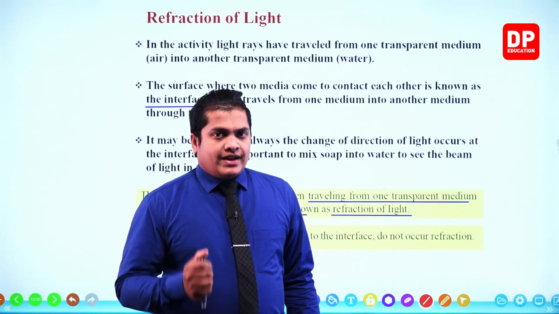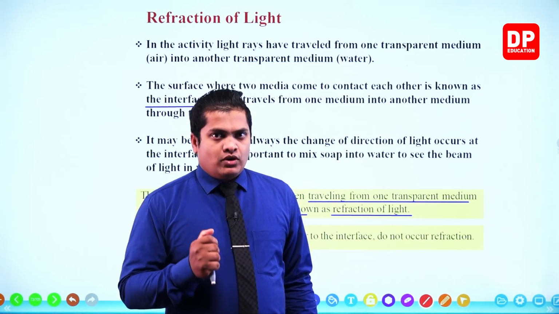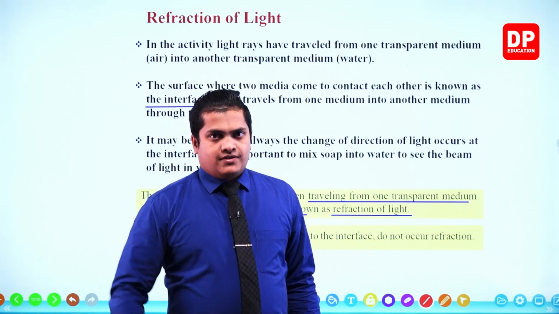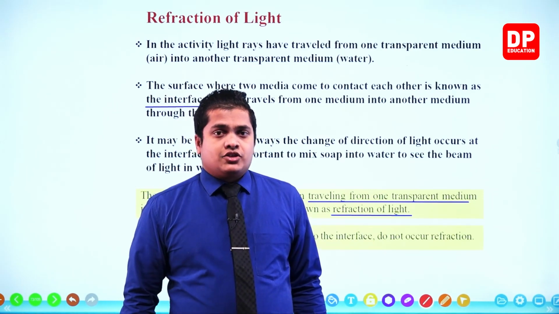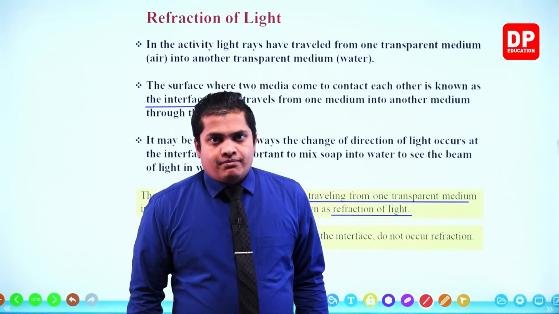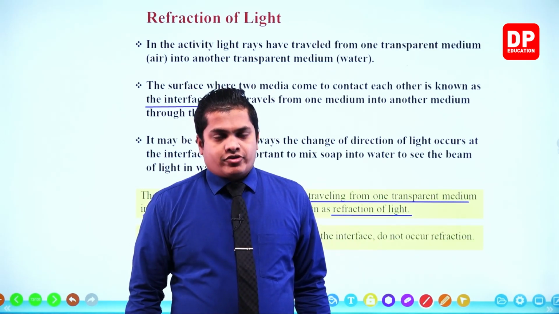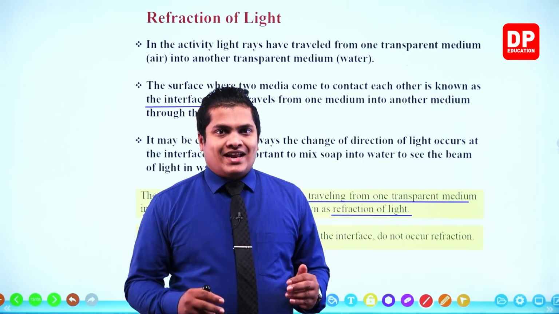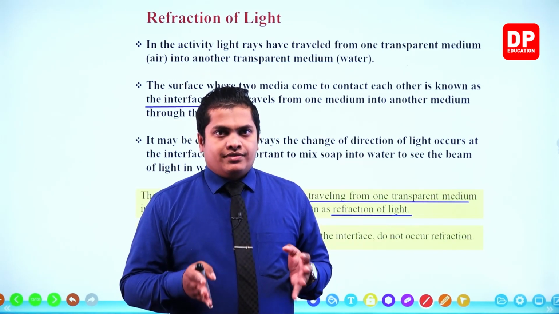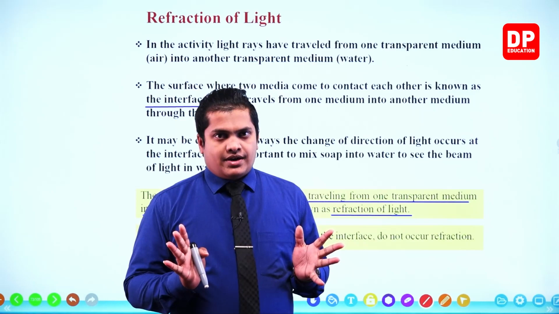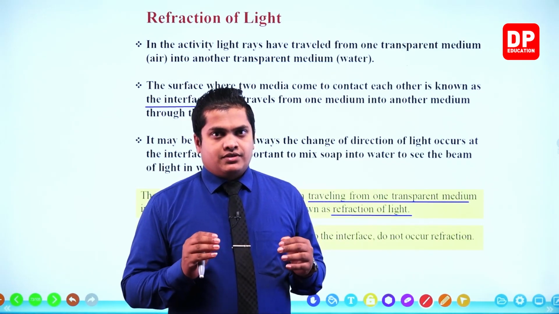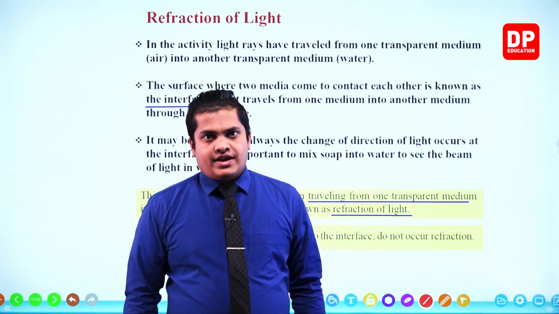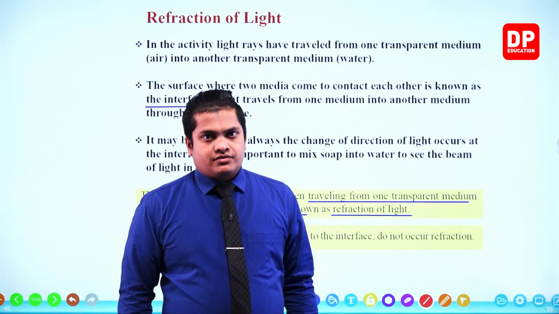When I direct the light rays perpendicular to the water surface, or to the interface, then my dear children, we won't be able to observe refraction, because if you are directing it perpendicular, we won't be able to observe it. So this is what is referred to as the refraction, right?